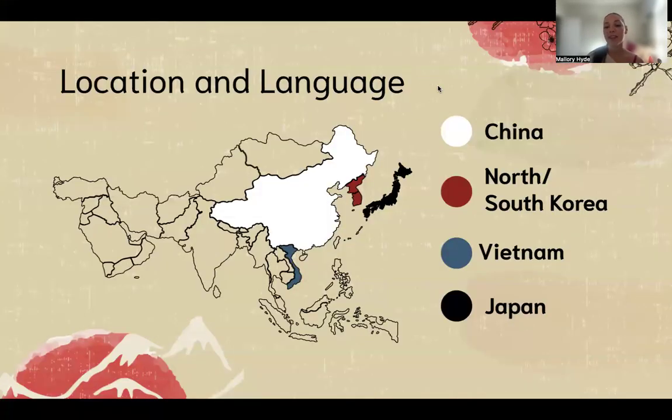First up, we have the location and language of the East Asian writing system. Here in the white, we have China, and the red is North and South Korea, in the blue is Vietnam, and in the black is Japan.